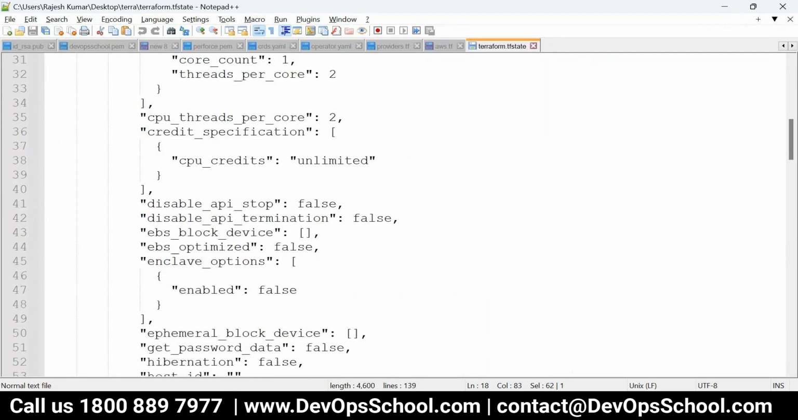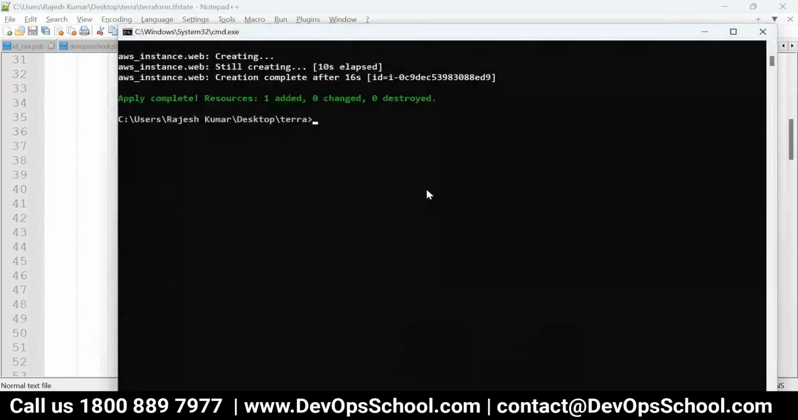How do you see it through the command line? terraform show, remember. First init, then plan, then apply, and then show. Show will tell you which resources you created. Are you understanding?